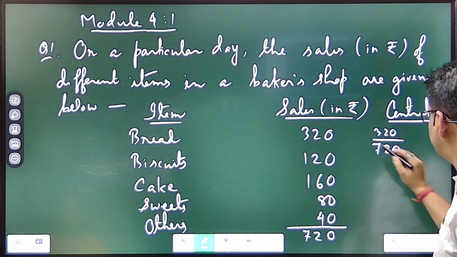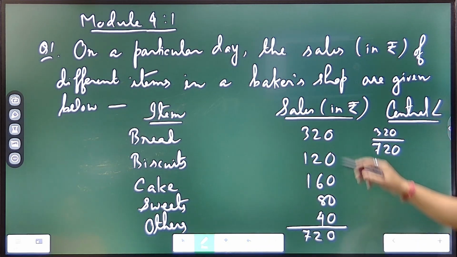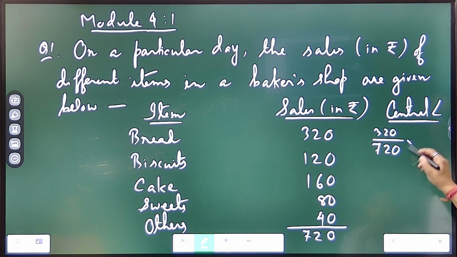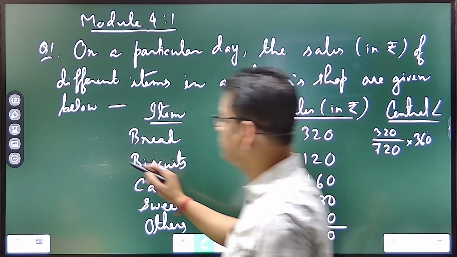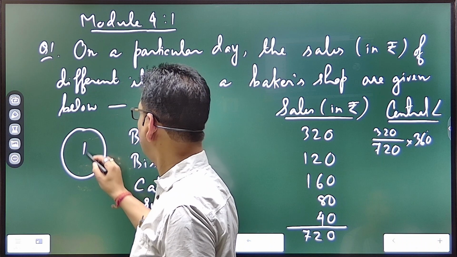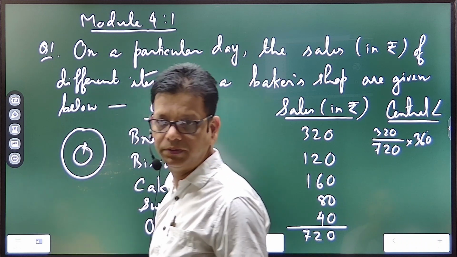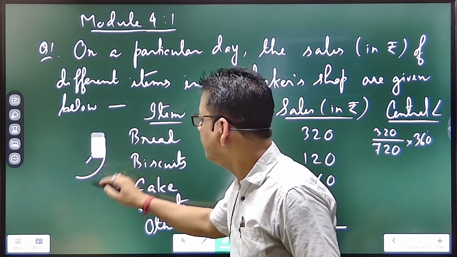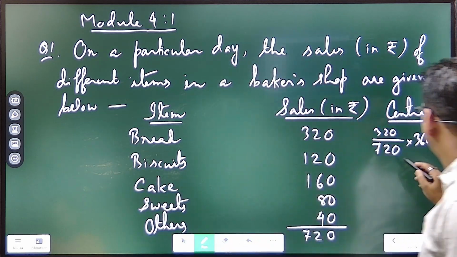Now to get the central angle, this is the fraction for bread. The 320 rupees was the sale out of 720. Now it is simply to be multiplied by 360. Why 360? Because in a circle, I hope you all know this, the total angle covered is always 360 degrees, that's why we multiply it by 360 degree. Yes or no? Now, you just cancel it.